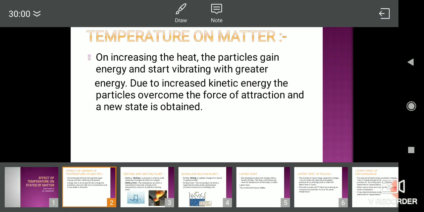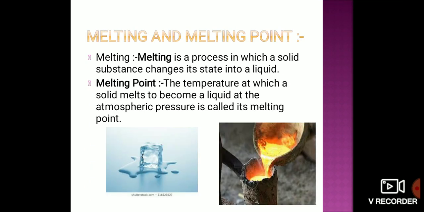The first process is melting. So in this topic we will study melting and melting point. So what is the process of melting? Melting is a process in which a solid substance changes its state into a liquid state, meaning a solid changes into a liquid, because as the temperature rises, the kinetic energy increases, and a new state, liquid, is obtained from the solid.